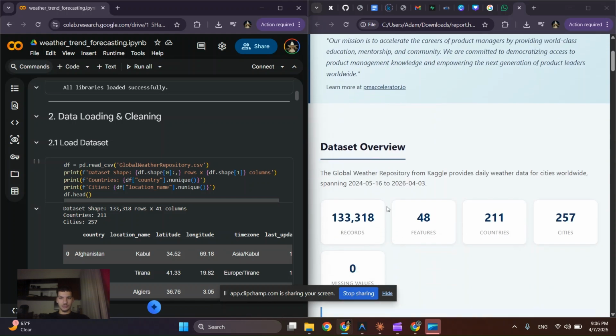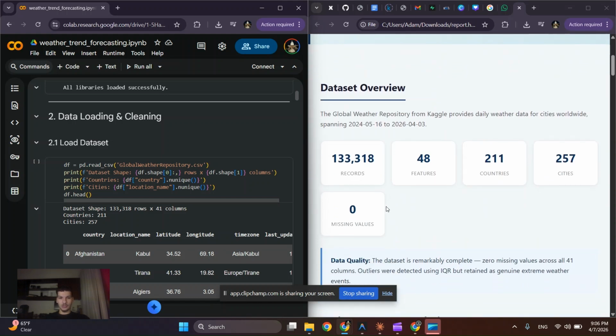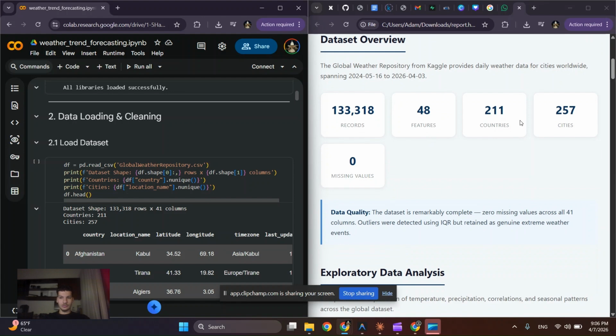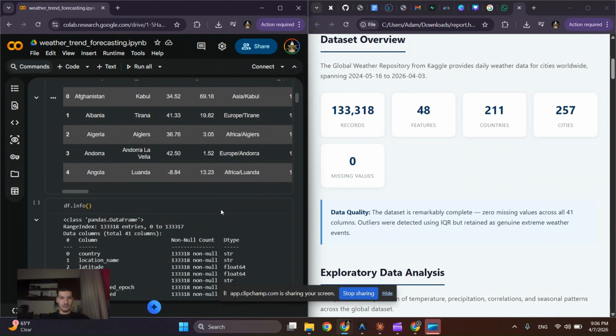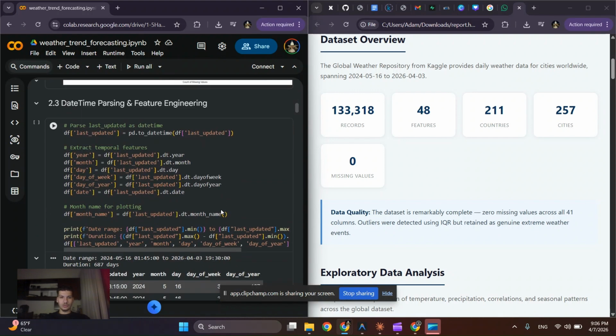So first of all, I went over the data set. It had no missing values. It had 33,000 records and 48 features, including 211 countries and 257 cities. I did a brief data cleaning process. However, as I said, there were no missing values, so I quickly moved on to a little bit of feature engineering.